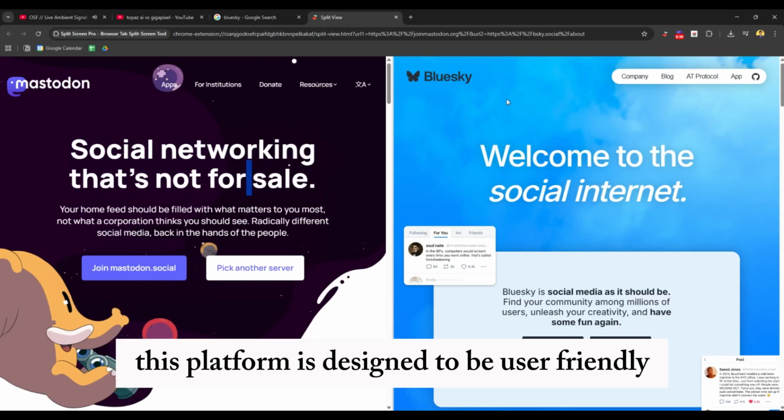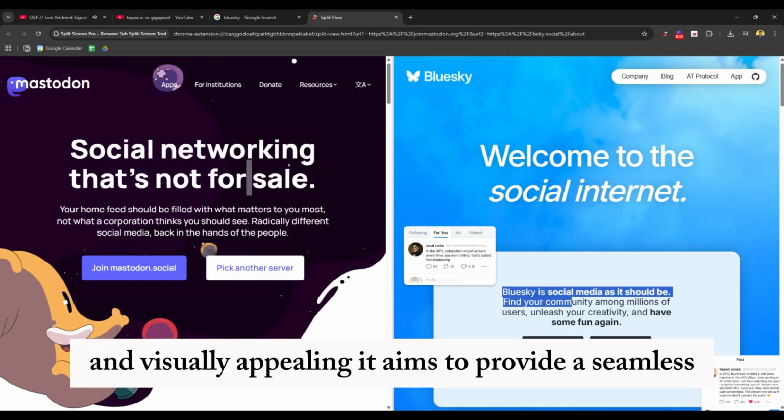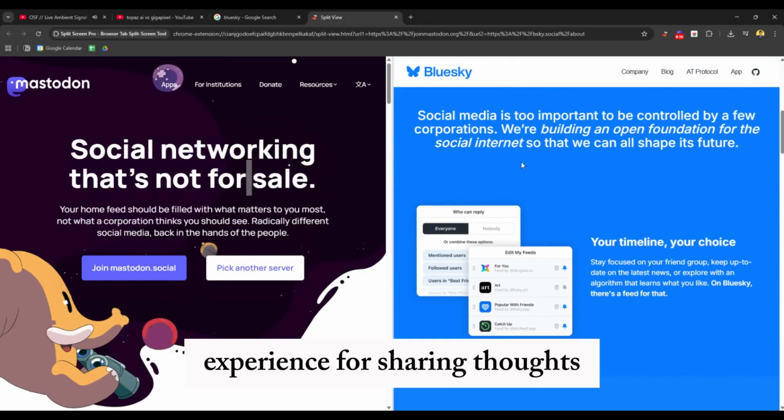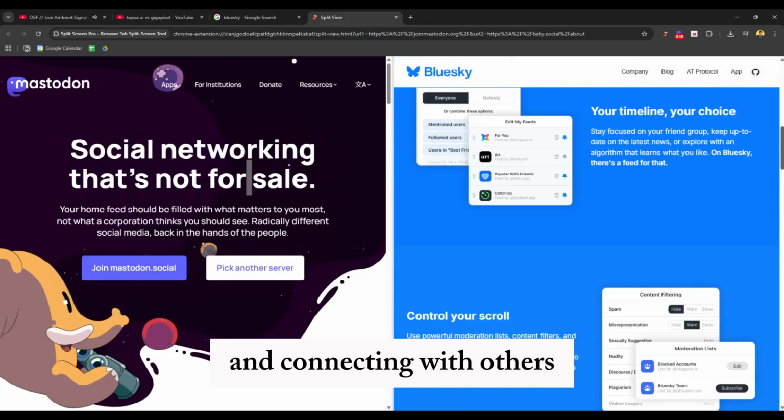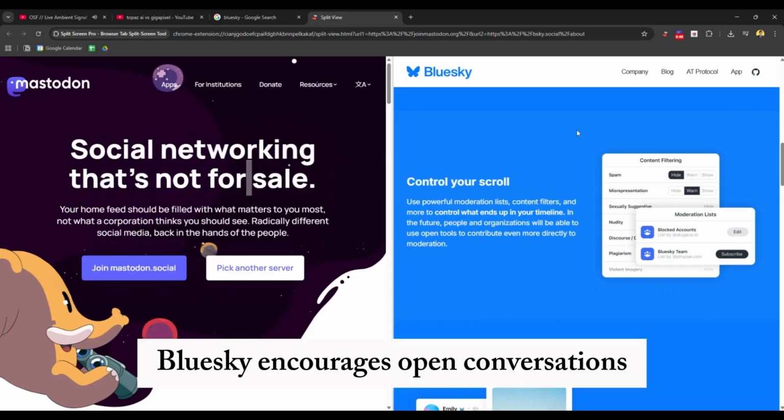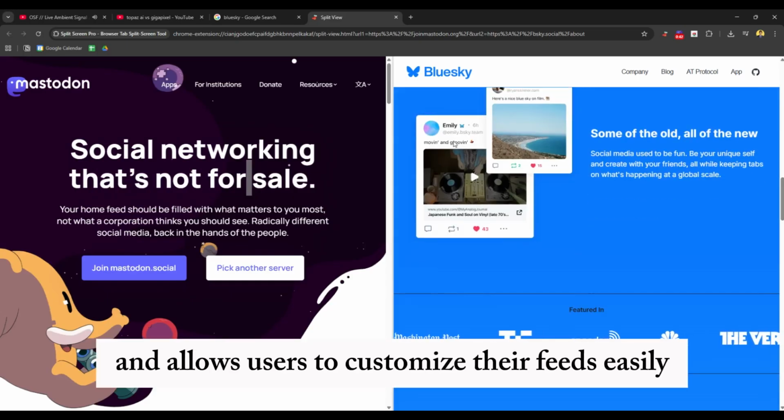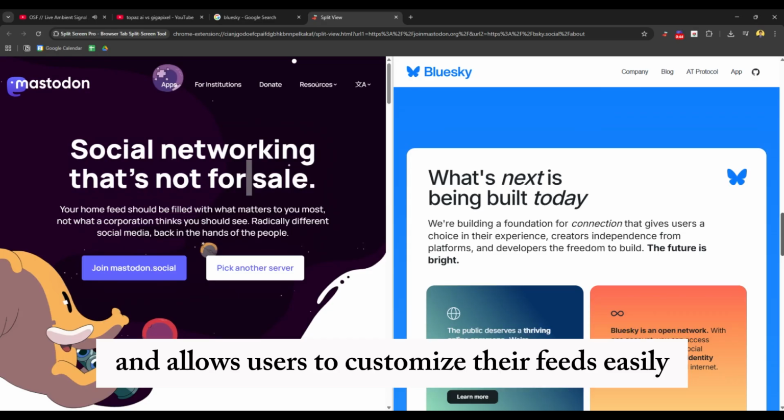This platform is designed to be user friendly and visually appealing. It aims to provide a seamless experience for sharing thoughts and connecting with others. Bluesky encourages open conversations and allows users to customize their feeds easily.